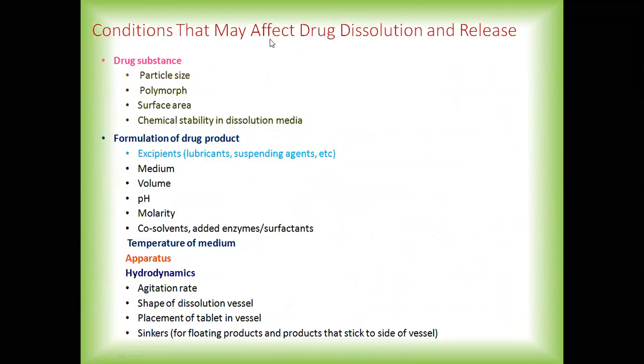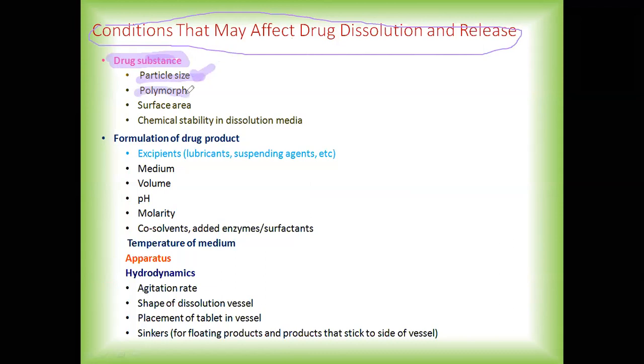Now let's see the conditions that may affect drug dissolution and release. As I told you, the first thing we have to focus on is the API, that is, the drug substance. From the drug substance, we firstly have to see the particle size. Then we have polymorphism.